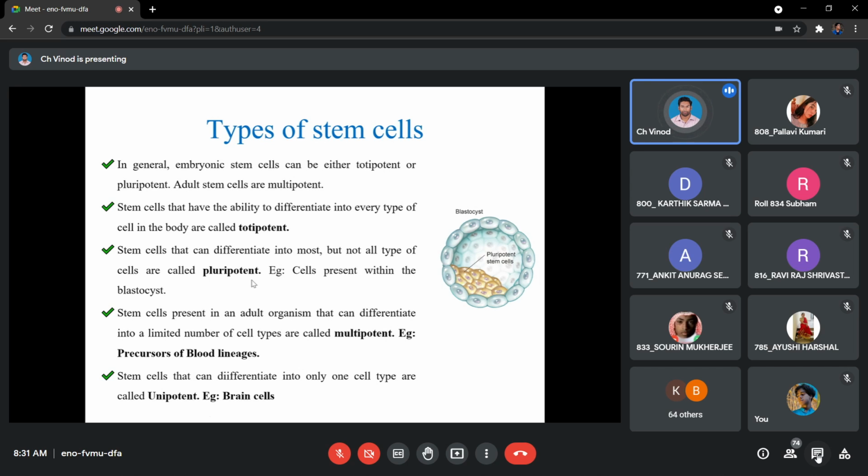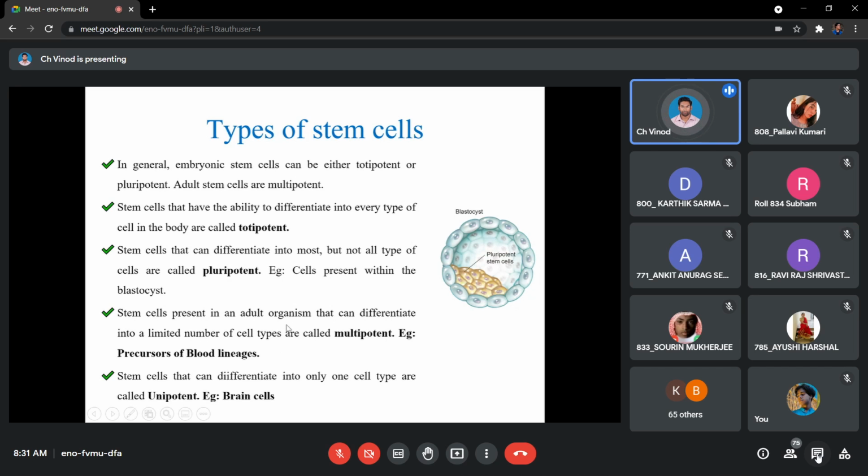मतलब हम लोग C cells से start कर रहे हैं. C also can give you another C. In totipotency also, if you are beginning with A, A also can give you another A. But in multipotency, the so-called regeneration ability is lesser. Okay, the differentiation ability is higher, but regeneration ability is lesser. So that's one difference that you find here.